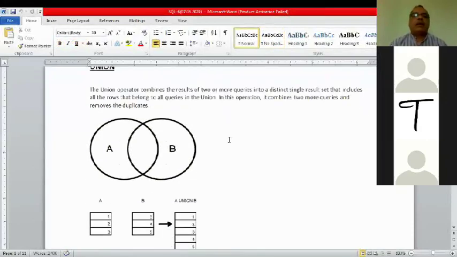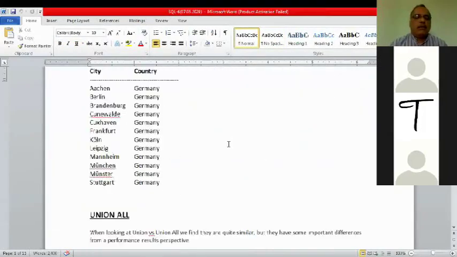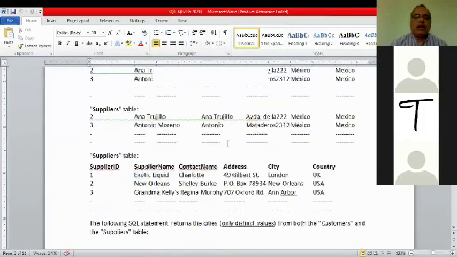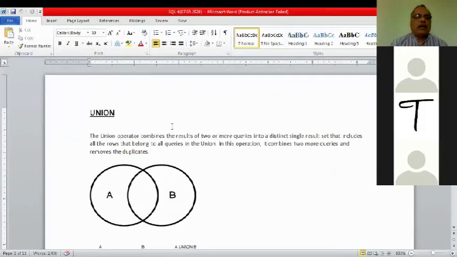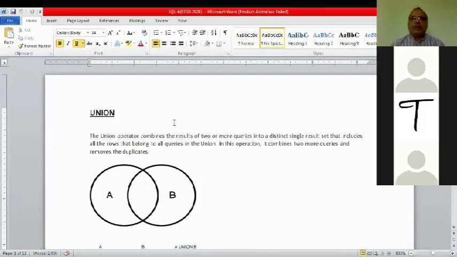Union, Cartesian product, minus, and intersection. These are the topics. One thing I first tell you: if you go very critically through the syllabus, especially the 12th syllabus, they did not say MySQL. They said the syllabus is on SQL. So SQL and MySQL, there's a small difference.